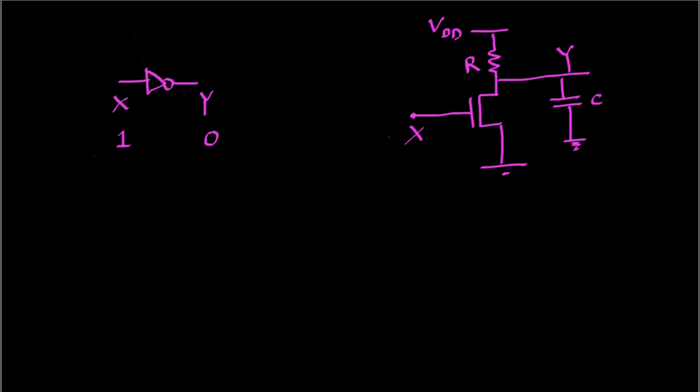Let us say we have a NOT gate or an inverter whose input is X and output is Y. When we give input X as value 1, the output Y will be 0. But this Y value, or the output of this NOT gate, does not come immediately. It takes a certain amount of time to reflect the input value X to the Y, because in real life, output Y will have parasitic capacitance associated with it, and capacitors take some real amount of time to charge and discharge.